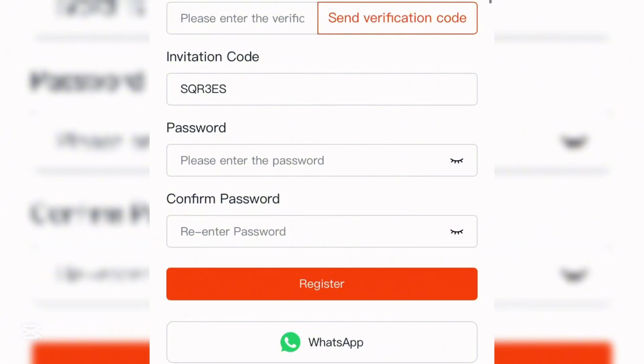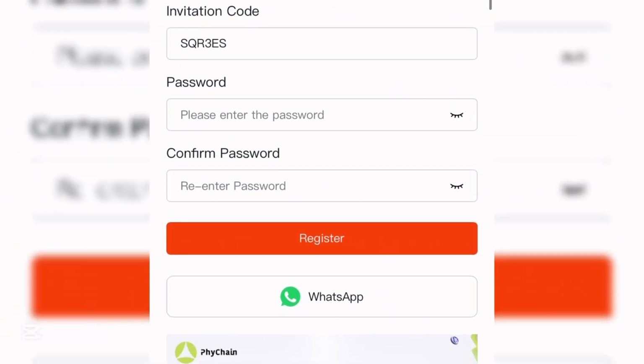Now you're going to be leaving this invitation code like this so you can get your reward on this platform. The next thing you want to do is come down to where it says password, put in a unique password, then come down and put in that same unique password, repeating that same password, and make sure it's a password you can always remember.